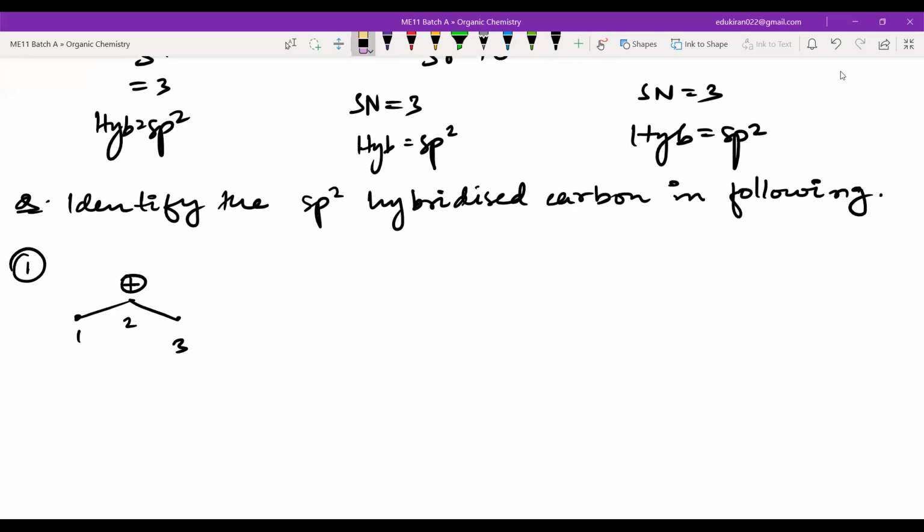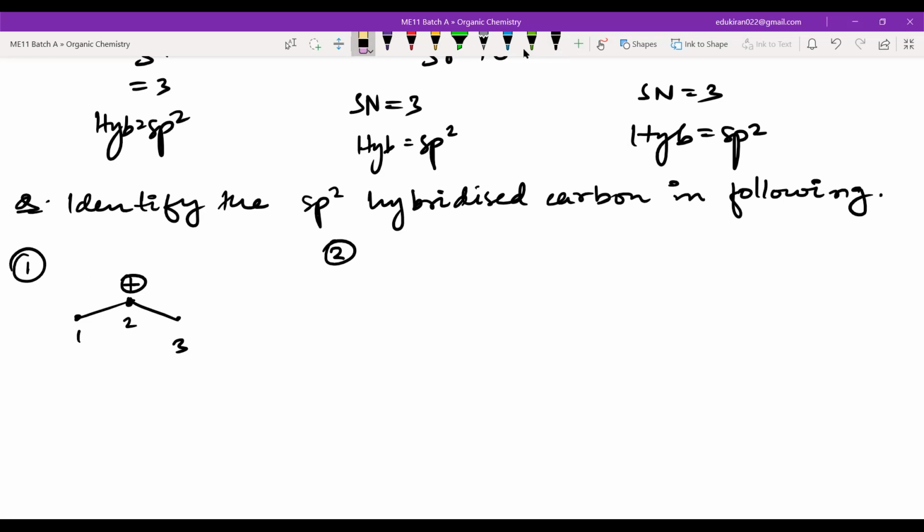The second one. Okay. What are the atoms which are attached to the second carbon atom? How many hydrogens? 2 hydrogens. 2 हाइड्रोजन तो 4 बॉन्ड हो जाएंगे ना? Sorry, sir. Okay.